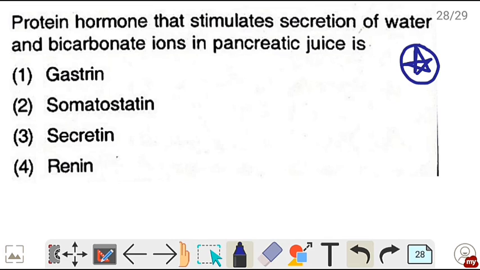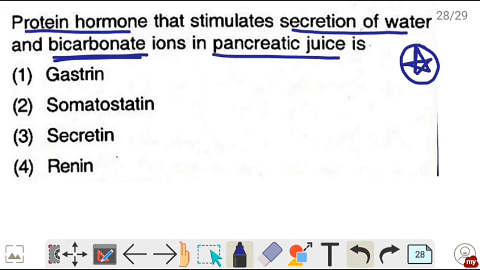Next, now this is also a star question and last question of the video. Protein hormone that stimulates secretion of water and bicarbonate ions in pancreatic juice is. So secretin is the hormone which acts on pancreas and pancreatic juice में water और bicarbonate ions का secretion को increase करता है. So correct is option number 3.